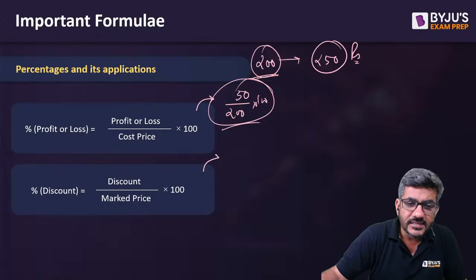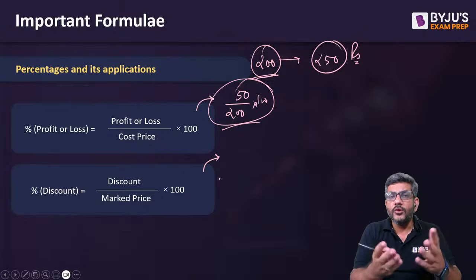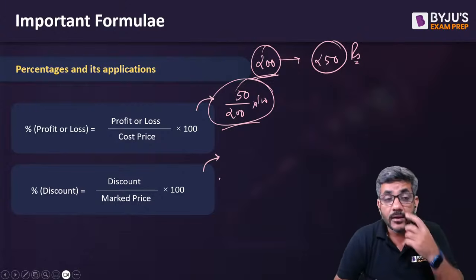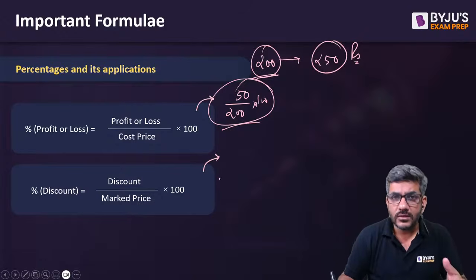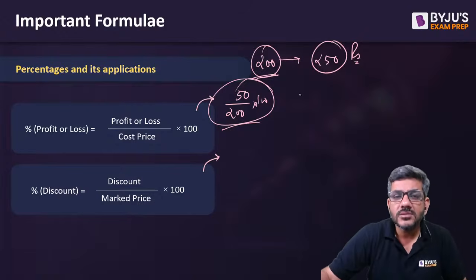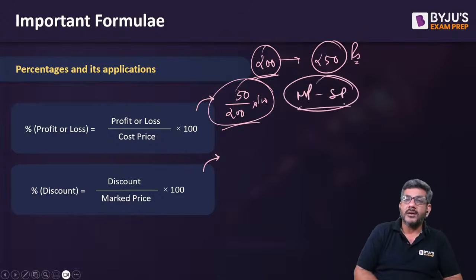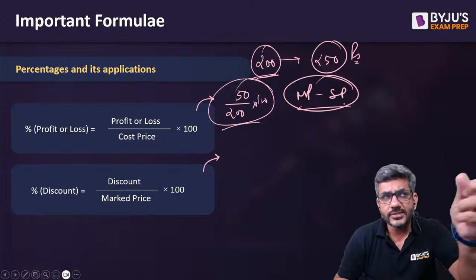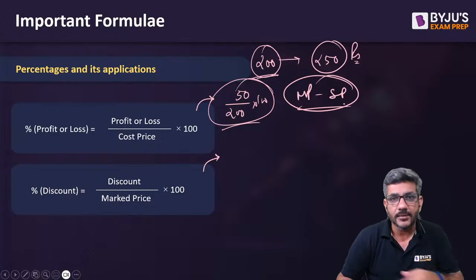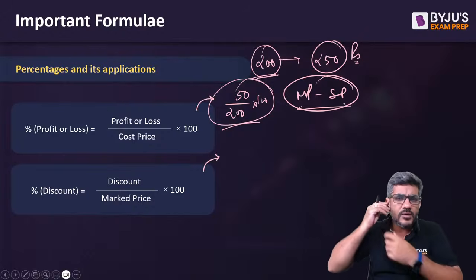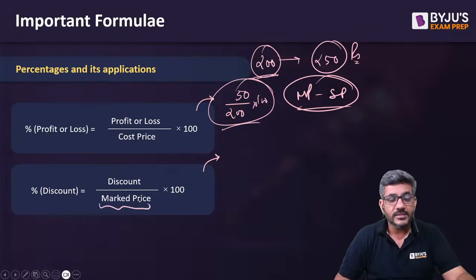When I talk about percentage discount now, what is percentage discount? You everyone know about it. We have been using it in real life every single day. What is percentage discount? It is discount. What is discount? Discount is marked price minus selling price. You see a shirt, something is written on that. That is the marked price. At what price you purchase it, that is the selling price. Of course, selling price for the shopkeeper. For you, it will become the cost price. That discount calculated on marked price is called the percentage discount.